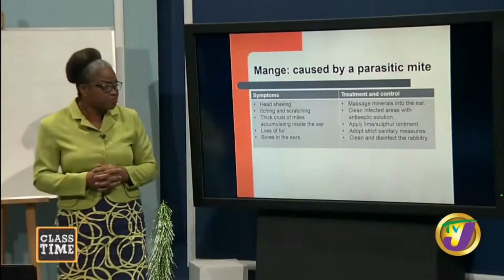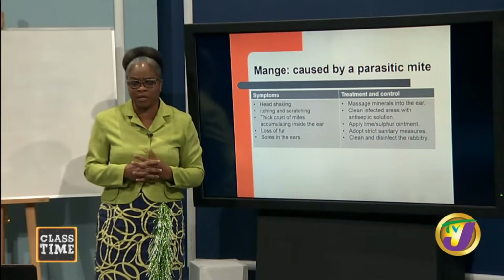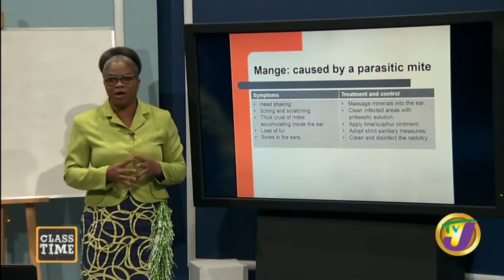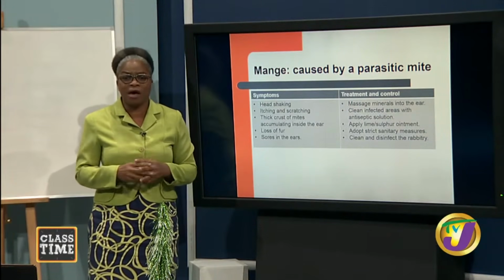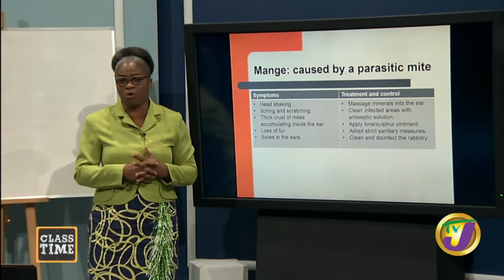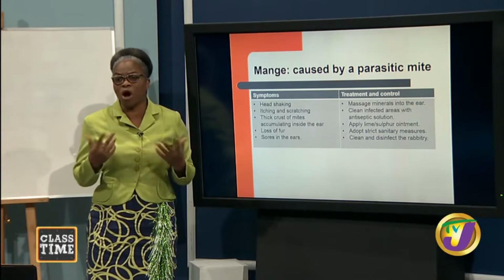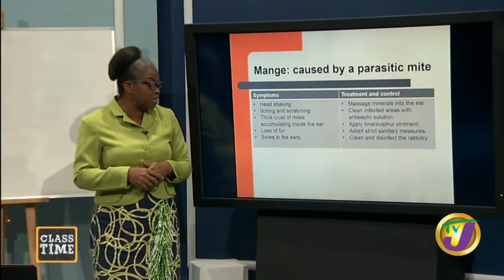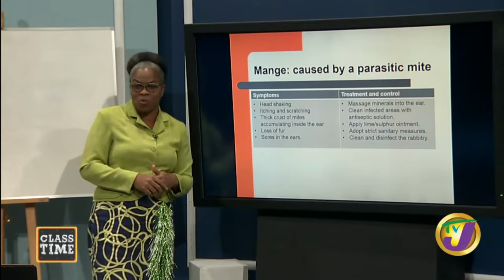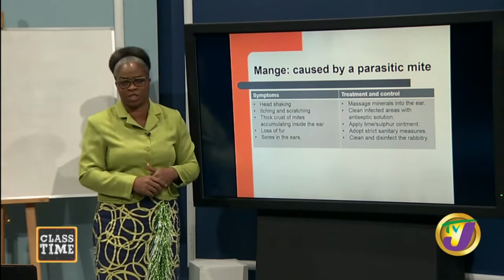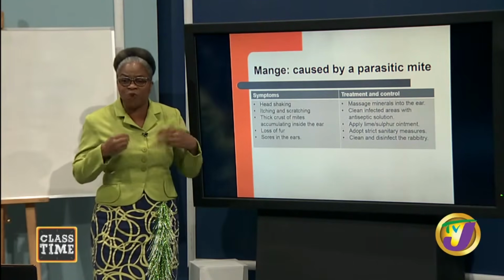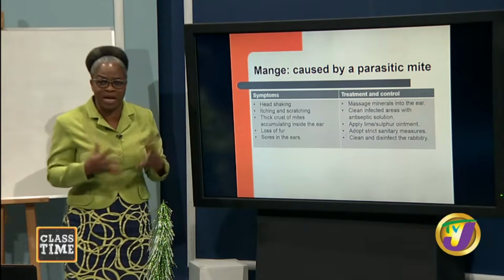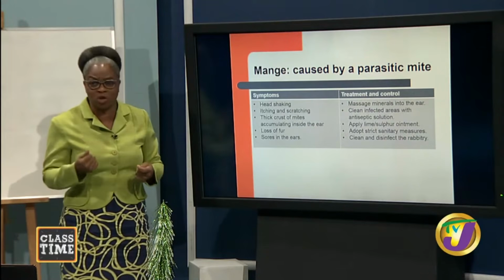Right? Let's move on to look at a pest that affects rabbits. And then we have mange, caused by a parasitic mite. Other animals too will come down with mange, even pigs. So if you walk, for example, inside your pen, and you see the animal is rubbing up against the wall and scratching and scratching, you know that the animal has mange. And you're looking and the ear is falling out, and it's looking red and inflamed. That is also a symptom of mange.